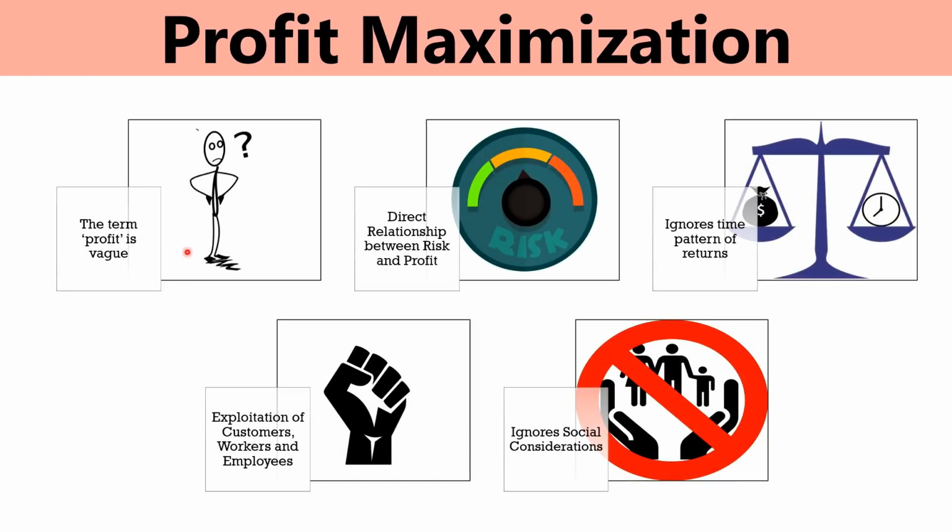the term profit is vague. This means that it is perceived differently by different people. That is, it can be short-term profit or long-term profit, gross profit, net profit or rate of profit, before tax or after tax profit.